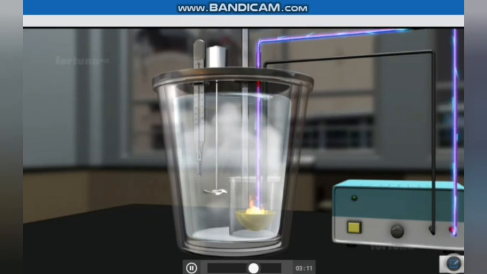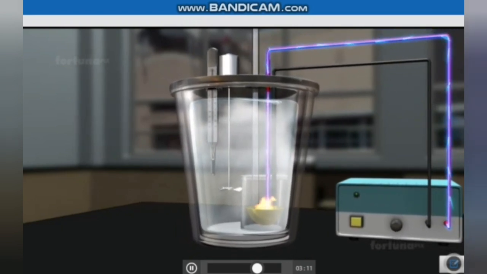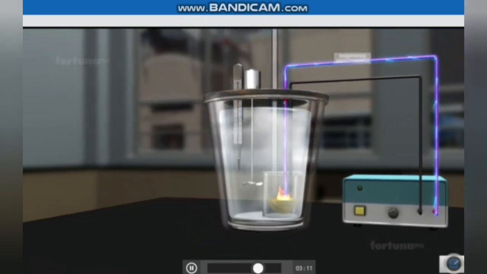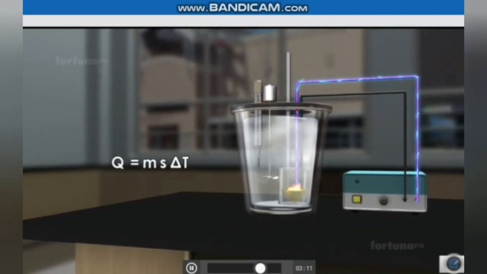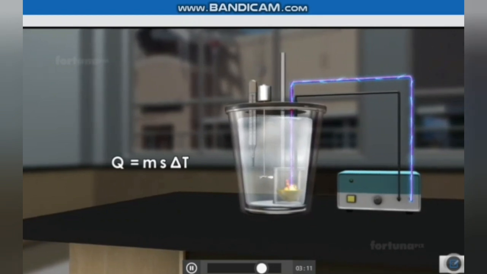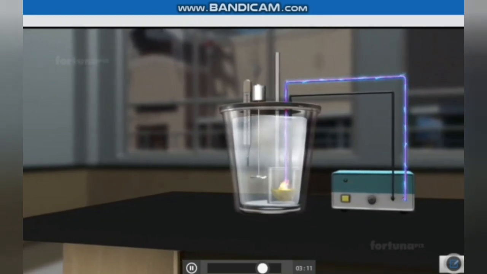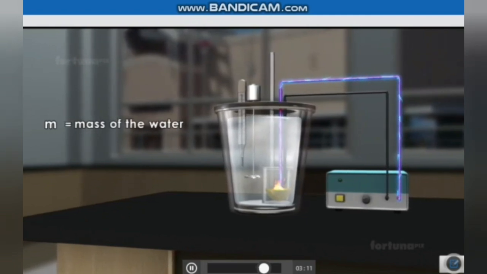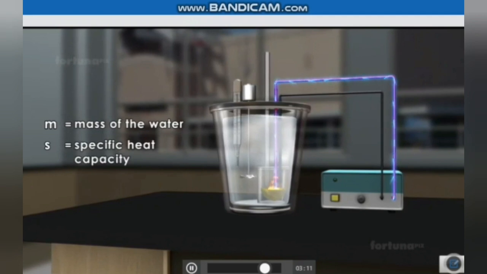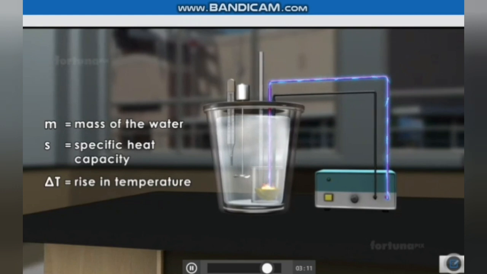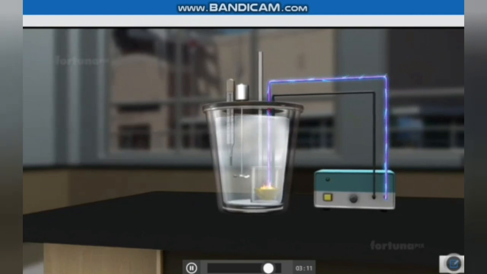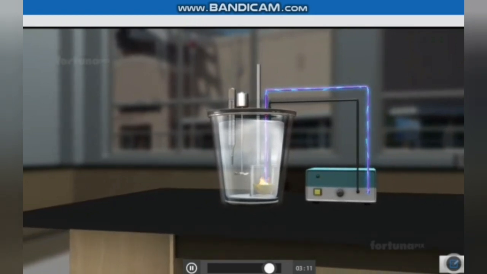This heat energy release can be calculated using the thermometer, and this is helpful to find out the heat absorbed by the water or the heat generated by the substance using the equation Q is equal to m s del T, which we have already studied. In this, m is the mass of the water, s is the specific heat capacity of the water, and delta T is the rise in temperature. Thus, we can calculate the Q value using a bomb calorimeter.